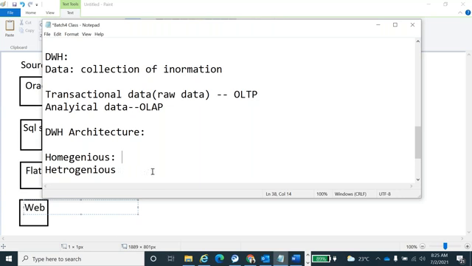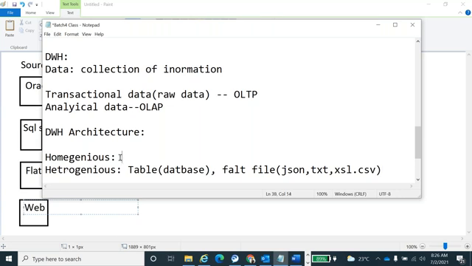Heterogeneous sources are where the raw data we are generating is in different formats. Some data we are getting in table format, meaning a database. Some data we are getting from flat files, either JSON or Excel or CSV or TXT, like TXT, XLS or CSV. So we are getting data from different sources and different formats. Those we call heterogeneous sources.